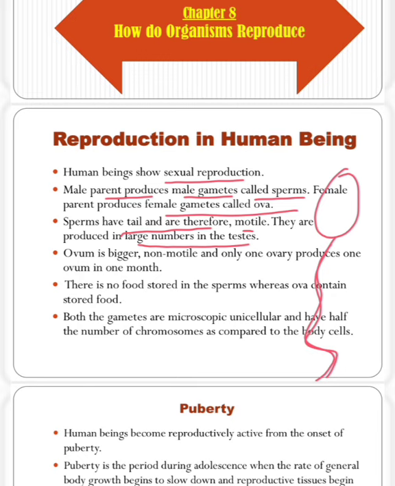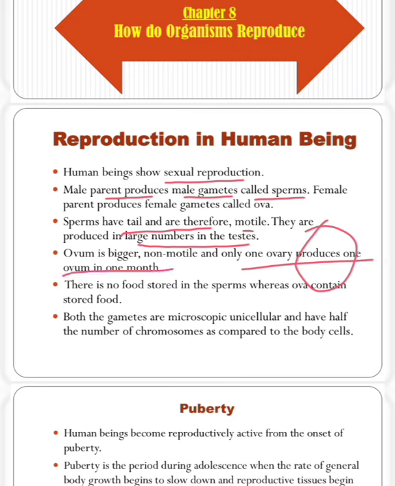Next, ovum. The ovum is bigger and non-motile, meaning it cannot change its place by itself. Only one ovary produces one ovum in a month. There is no food stored in the sperms, whereas the ovum contains stored food. Both the gametes are microscopic, meaning with the naked eye we cannot see them.